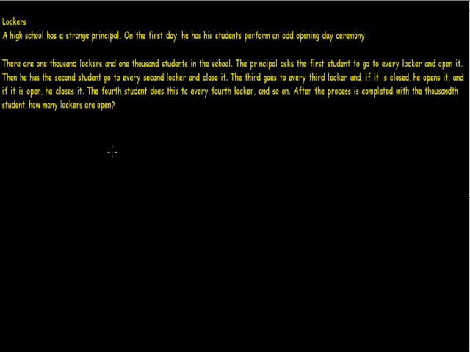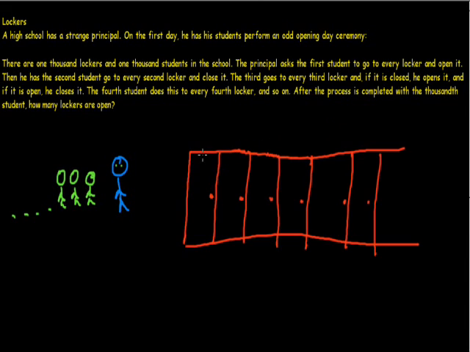So suppose here is a strange principal, and behind him we have these 1,000 students. Here are the lockers. Suppose this is the first locker, the second one, the third one, the fourth one, the fifth one, the sixth one, and so on. There are 1,000 lockers, and here we have 1,000 students. This is the principal. The principal asks the first student to go to every locker and open it. As you can see, all the lockers are initially closed. This is perhaps the first student, the second one, the third one.